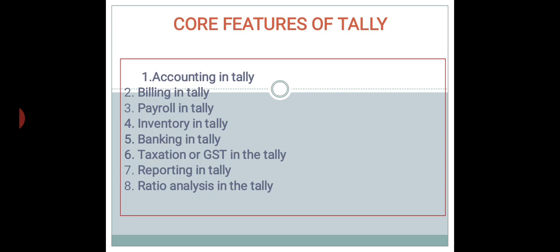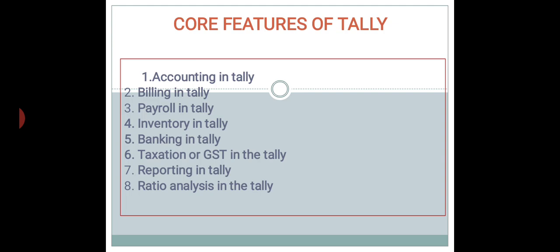Some of the common ones which are included in Tally are current ratio, quick ratio, debt equity ratio, and inventory turnover. You can also alter the timing the way you want to have a look at ratios.